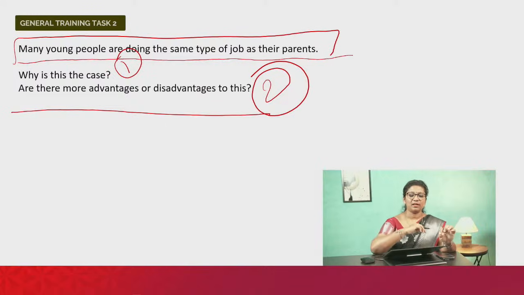Why so many young people are doing the same type of job? If my parent is in the film industry, it becomes so much natural for me to enter the film industry, the acting field, as soon as I am young enough or old enough. Okay. Now, why does that become a natural choice? Why do you think so?